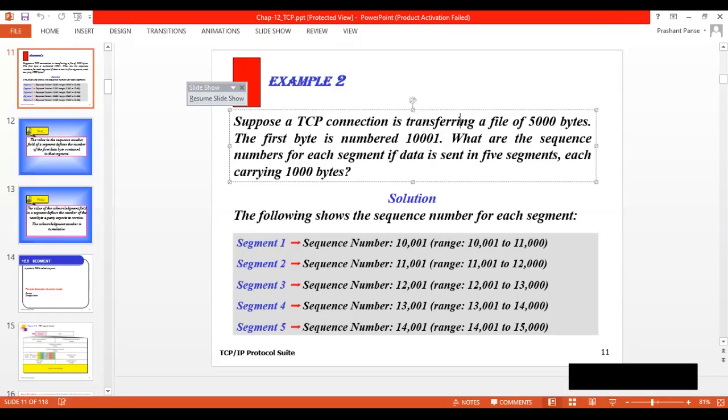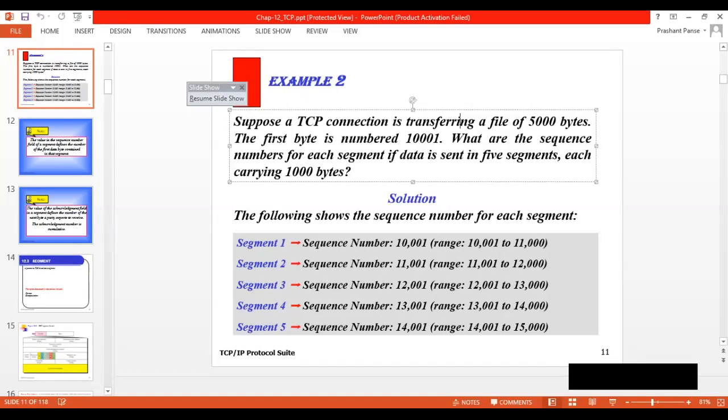So this is the question. There is a file which transmits TCP data. The size of the file is 5000 bytes and the first byte number is 10,001, for example. As we discussed earlier, the byte numbers are allocated with the help of a randomly generated number system. The number system starts from 0 to 65,535. In between, it randomly generates a number, so it assigns each and every byte a specific number.